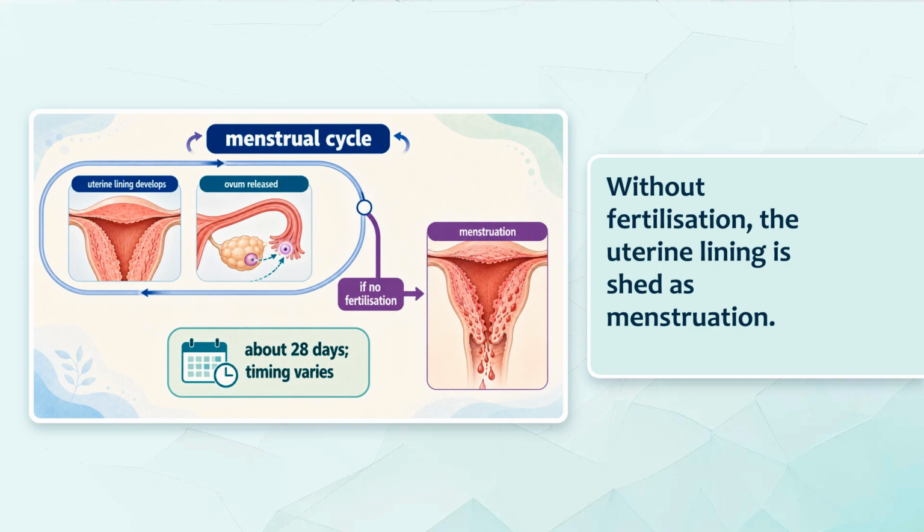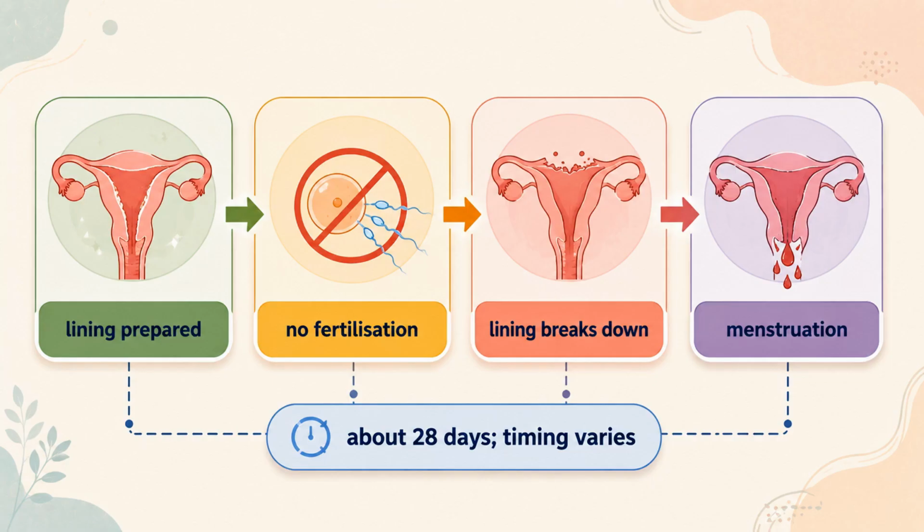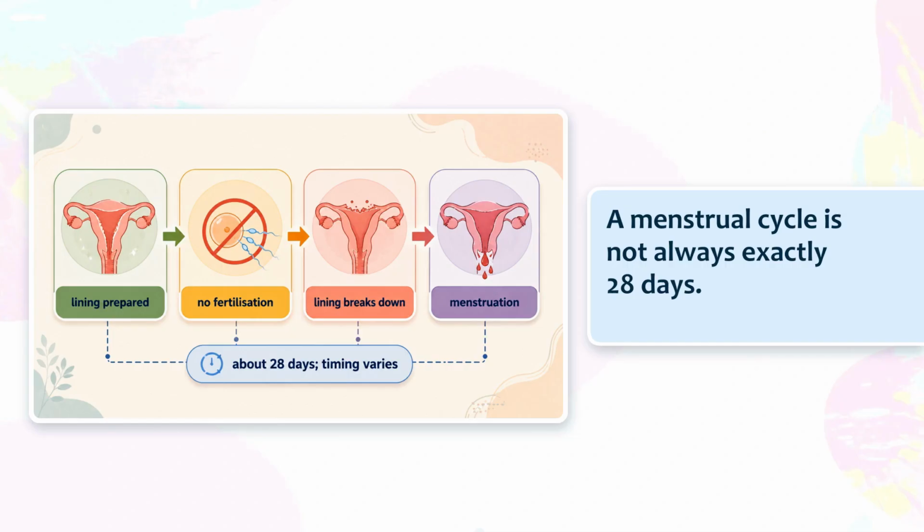Without fertilization, the uterine lining is shed as menstruation. The lining does not stay in the same state throughout the cycle. The uterine lining changes through a repeating cycle, and without fertilization, it breaks down as menstruation. The common 28-day figure describes an approximate pattern, not an exact schedule for everyone. The timing card prevents an oversimple rule.